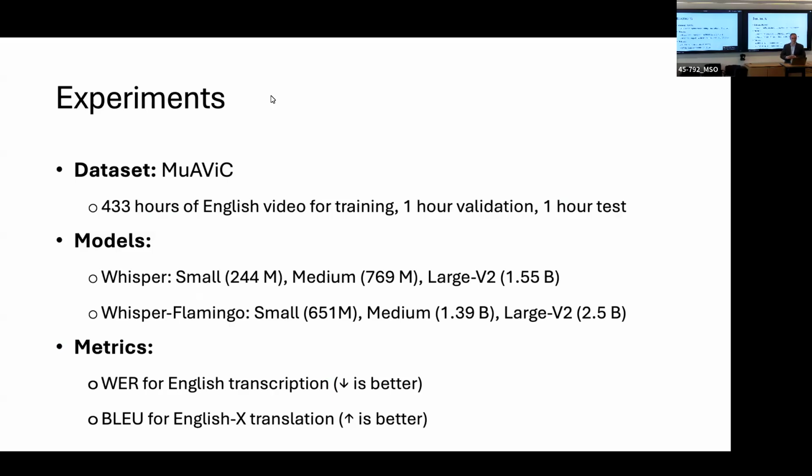For the experiments, we use a dataset called MuAViC, and it has 433 hours of English video for training, 1 hour for validation, and 1 hour for testing. For the models, we have the 3 largest sizes of Whisper. When we add our AV-HuBERT encoder and the gated cross-attention, we scale up the model size, and the largest model becomes 2.5 billion parameters. And for the metrics, we have word error rate for English transcription and BLEU score for English text translation.